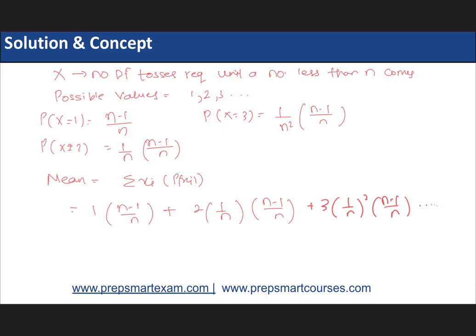Let x be the number of tosses required until a number less than n comes. तो possible values क्या हो जाती है? 1, 2 and 3, and it goes on and on and on. ठीक है, तो पहले हम ये condition ले लेते हैं, इसका n minus 1 upon n for x equal to 1. 1 by n add हो जाता है for x equal to 3, again 1 by n add हो जाता है, तो we get 1 by n square. This remains the same. Now you have to take out the mean. Mean का formula had given you on the last slide also.